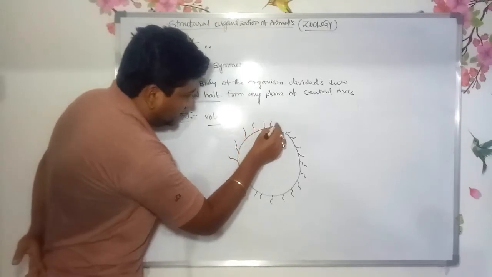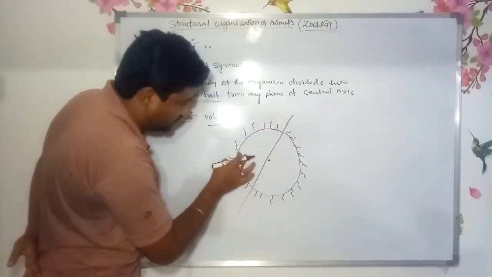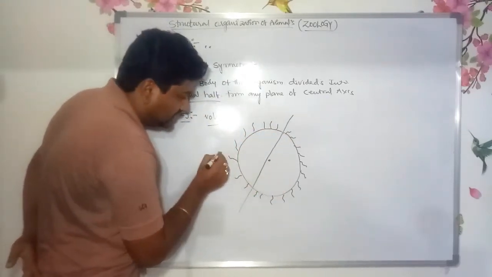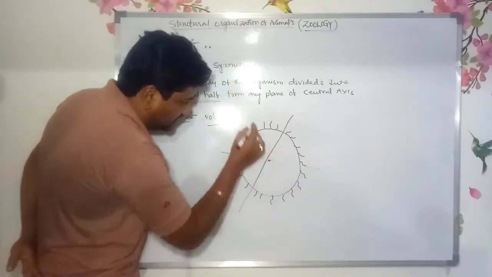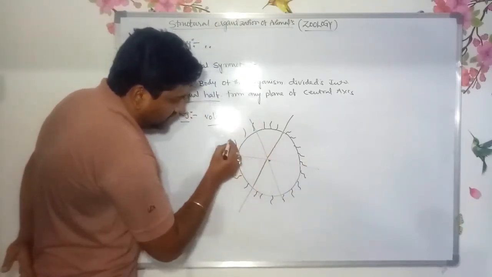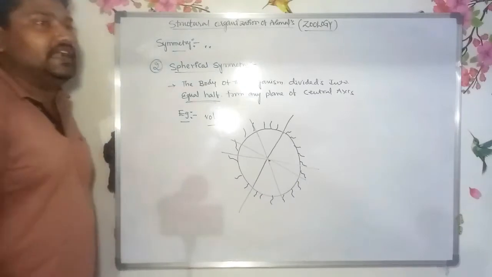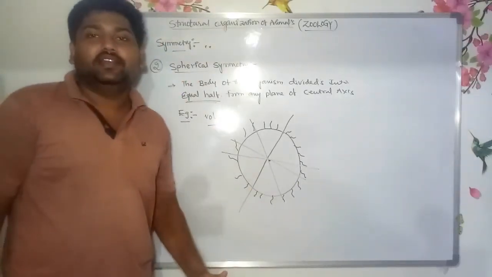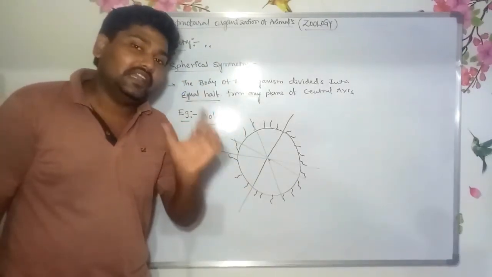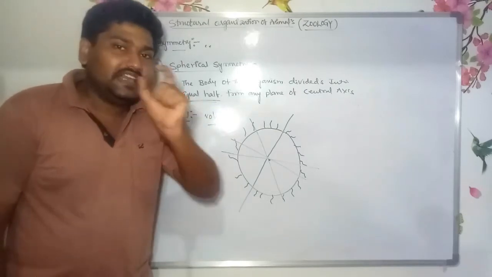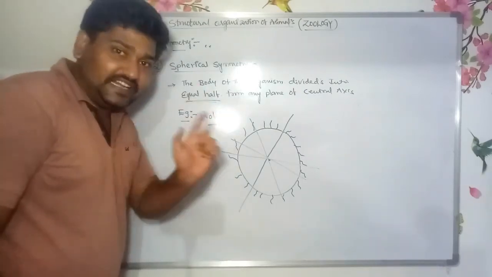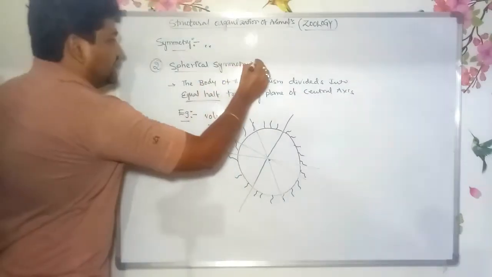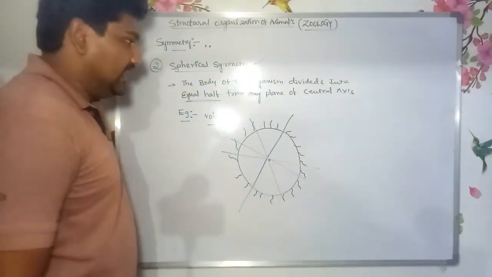Volvox can be divided into two equal halves, 4 equal halves, 6 equal halves. If you divide along any plane of the central axis, the body forms equal halves. That is known as spherical symmetry. Are you clear?